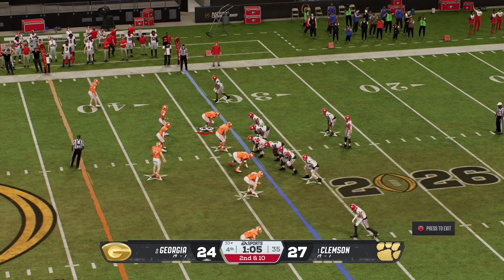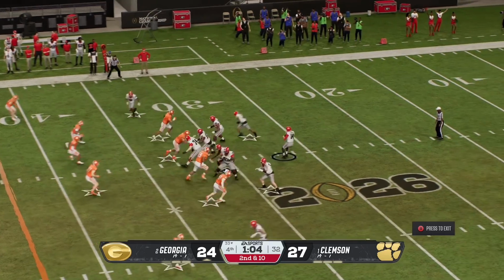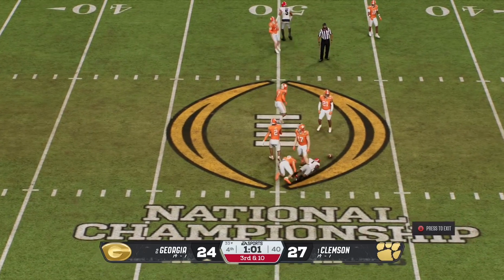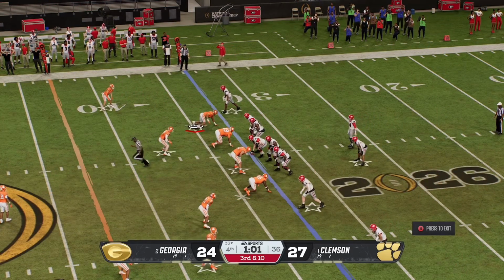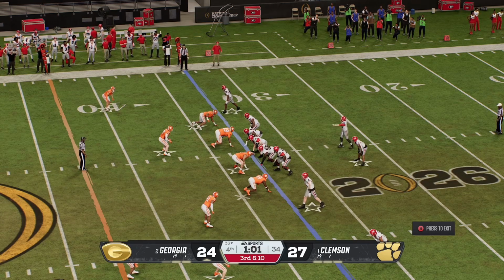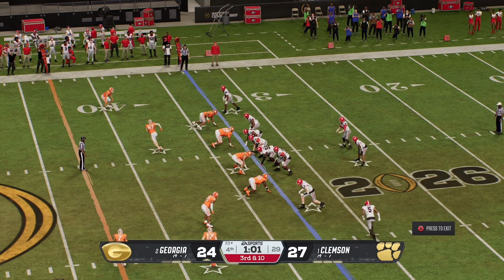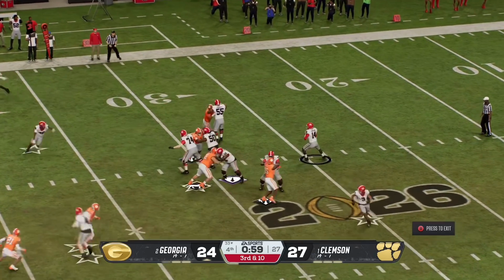2nd down for Georgia. 2nd down for them. Gunnar Stockton snaps the ball. Here we go now. He's going to throw it to his receiver. He dropped it again. Zachariah Branch, what is happening? Oh my gosh. That's what you get for transferring from USC. No, I'm just kidding. But anyway, this looks like it's going to be a motion from number 5. I'm sorry, I'm trying to do commentary, but I guess it's not working. I can't think of words on the spot.